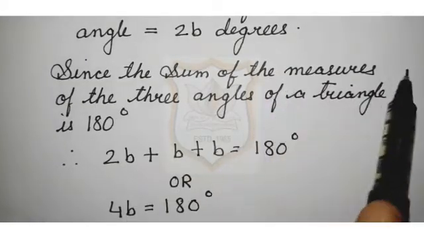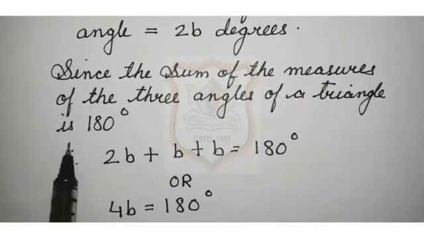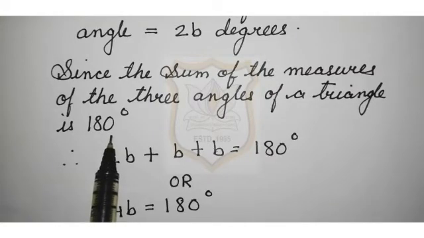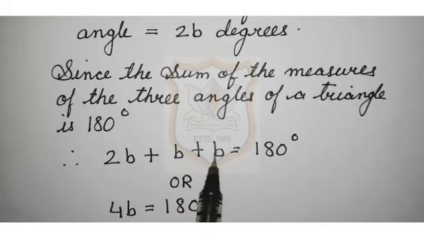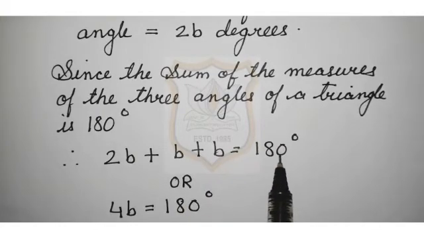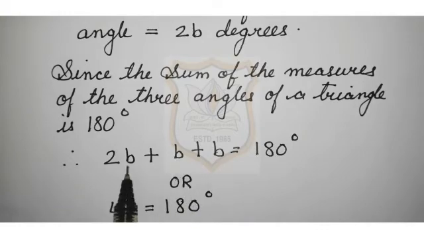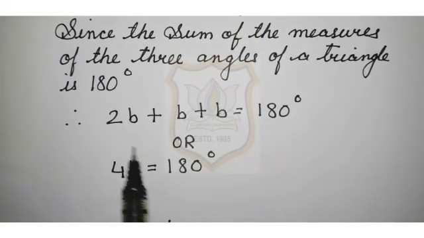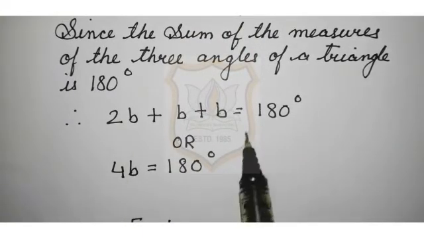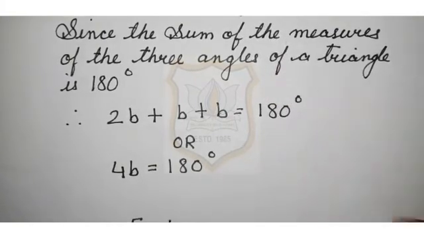Since the sum of the measures of the three angles of a triangle is 180 degrees, it means you all know that the sum of the measures of all the three angles of a triangle is 180 degrees. So, 2B plus B plus B is equal to 180 degrees. 2B plus 1B plus 1B, that will become 4B. So, 4B is equal to 180 degrees. So, this is the equation for this type of case.